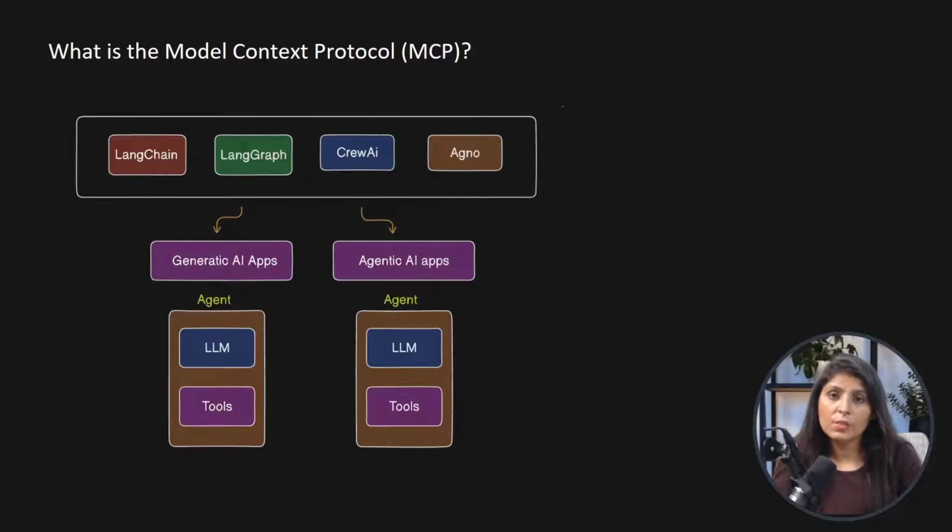So guys, in my today's video, we will understand in detail what MCP is and why it is useful. So far, we have discussed various agentic AI frameworks like LangChain, LangGraph, CrewAI and Agno. And using these frameworks, we learned how to make generative AI apps and agentic AI apps. And in each app, whether it is a generative AI app or agentic AI app, we built agents, right? See here, agent. In generative AI apps also we built agents, and in agentic AI apps also we built agents.